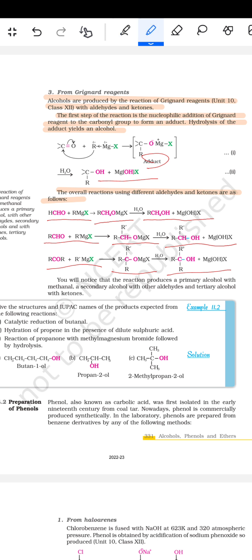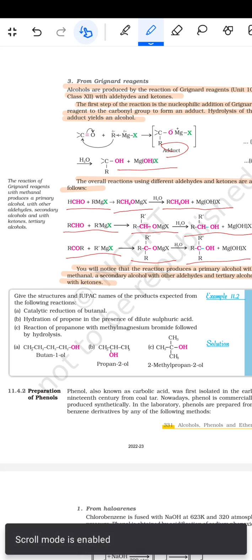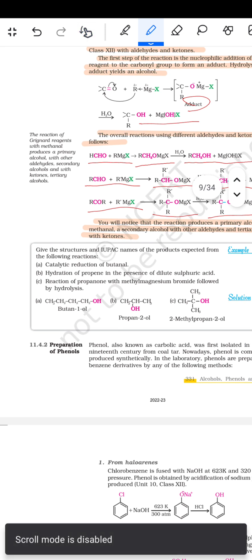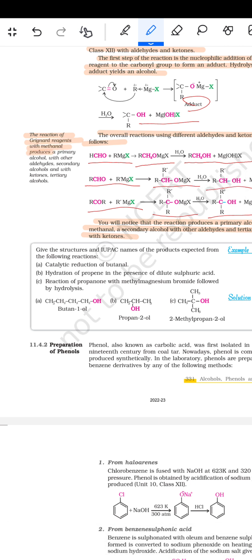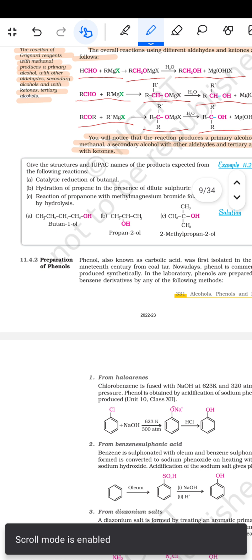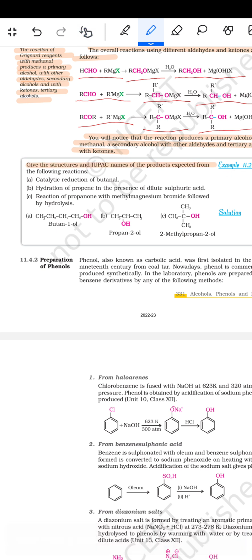After that, you will notice that the reaction produces a primary alcohol with methanal, a secondary alcohol with other aldehydes, and a tertiary alcohol with ketones. So it is given here that the reaction of Grignard reagents with methanal produces a primary alcohol, with other aldehydes secondary alcohols, and with ketones tertiary alcohols. Then it is given: give the structure and the IUPAC names of the products expected from the following reactions: